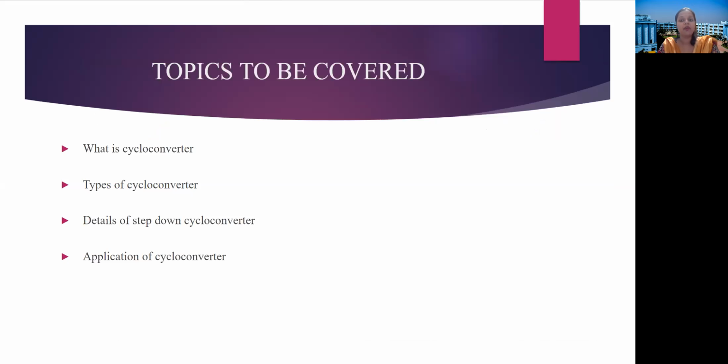So the topics that we are going to deal with today: what is a cycloconverter, that we need to know first; types of cycloconverter; details of step down cycloconverter. Now why only step down cycloconverter? Because from the industrial point of view, from the practical and application point of view, especially in our country, only step down cycloconverters are used. So we are going to study only step down cycloconverter, and according to your syllabus also, step down cycloconverter is emphasized. And last but not the least, applications of cycloconverters.